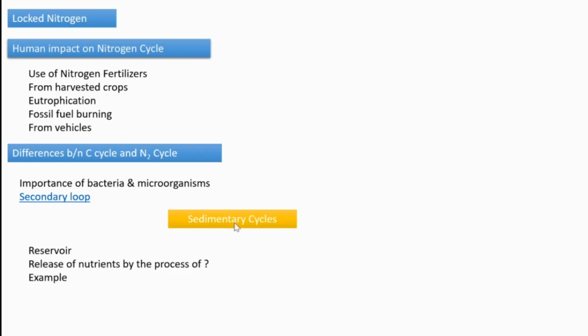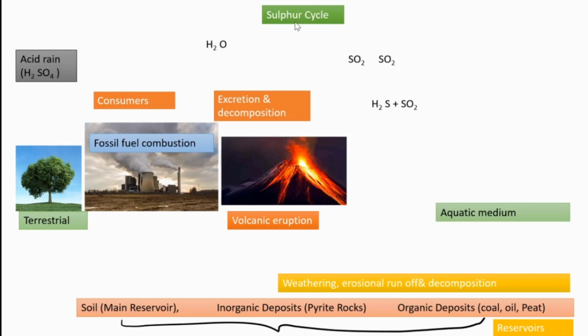Examples of sedimentary cycles are the sulfur cycle and the phosphorus cycle. First we are going to see the sulfur cycle. Even though it is a sedimentary cycle, the sulfur cycle has both a gaseous phase and a sedimentary phase. Let's go and see that. First, the main reservoir of the sulfur cycle is the soil.